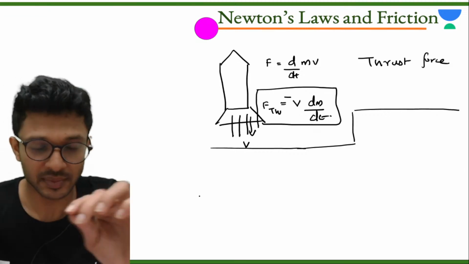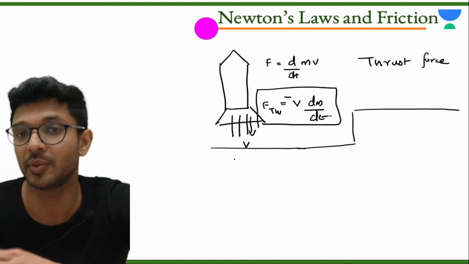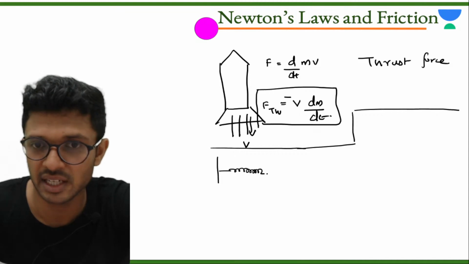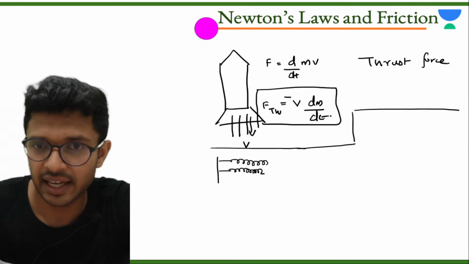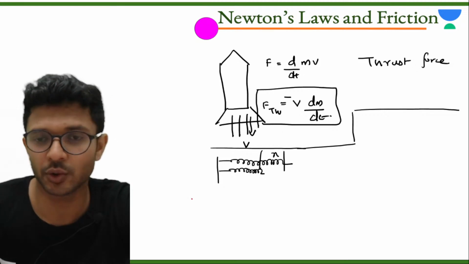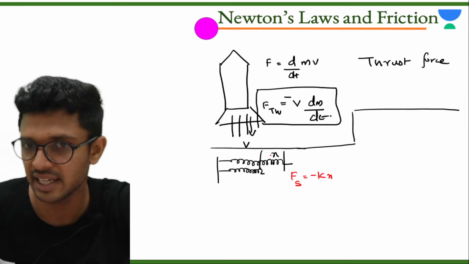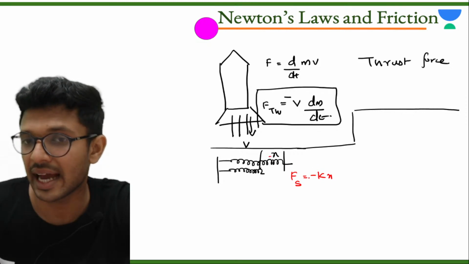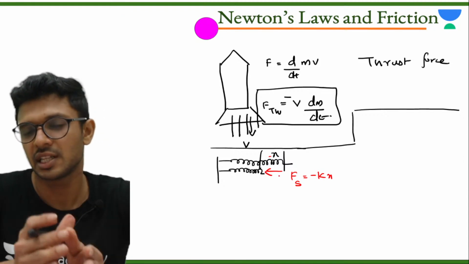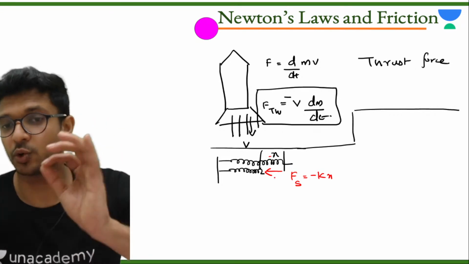Very good. Now, before we proceed further, you should know some of the formulas for force that we'll be using in this particular chapter. One is spring force. This is our spring in its actual length. If this spring is expanded by some value of x, the spring force is equal to minus k into x. X is the expansion, k is the spring constant, and negative says the direction of spring force is opposite to the direction of displacement. The particle has displaced towards right, but the spring force will be towards left. Note this down too.